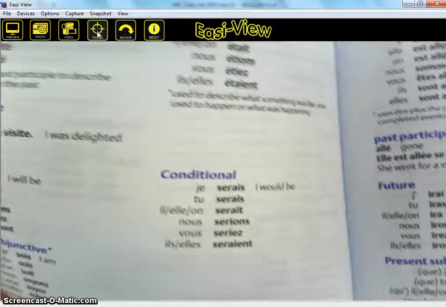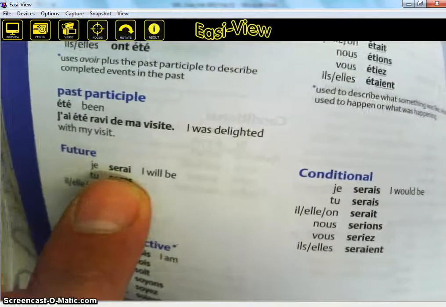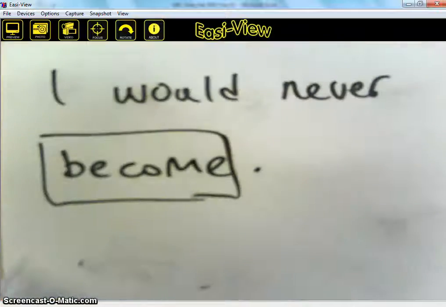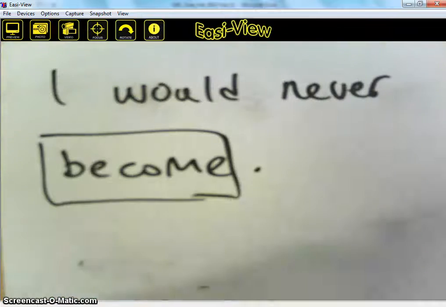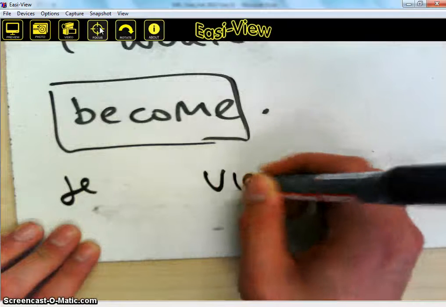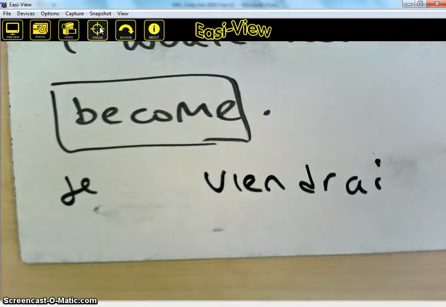So let's have a look at être. If I just make it a little bit bigger, does the rule stay the same? Is this the same stem here as there? It is. So let's go back to my verb 81, which is the one that I want. And verb 81, future tense was number 4, and it says je viendrai. So what I'm going to write down is je viendrai. What do I need to do to that now?